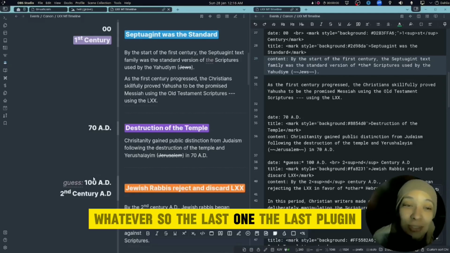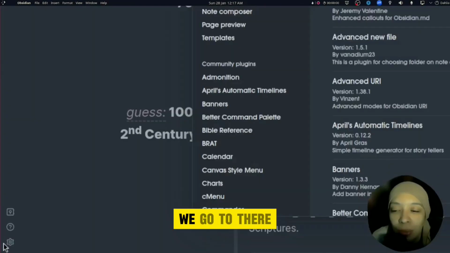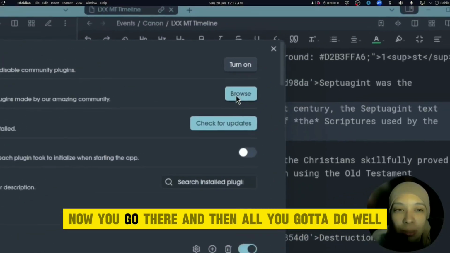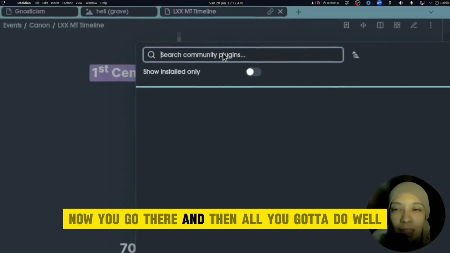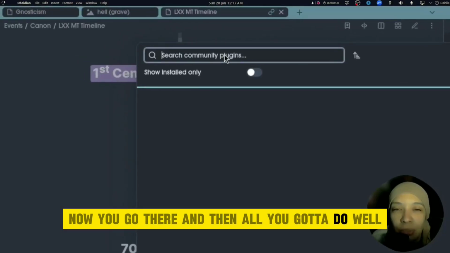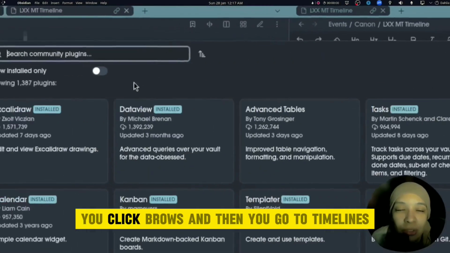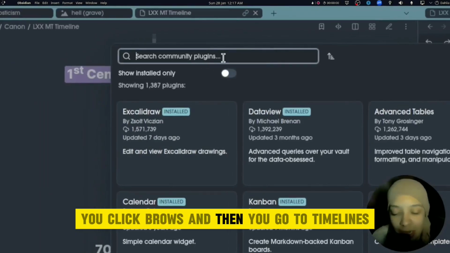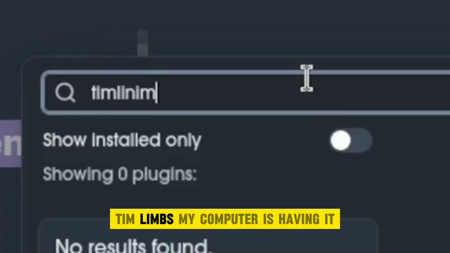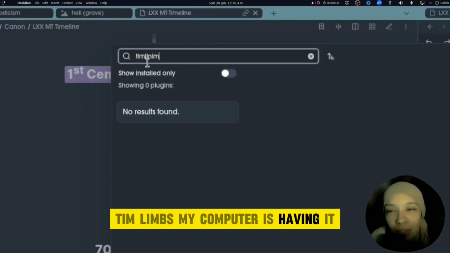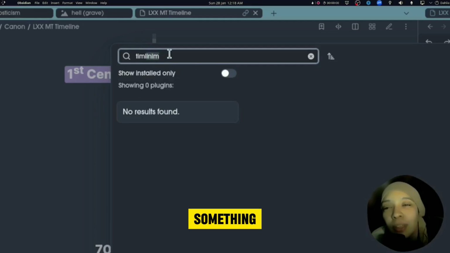So the last plugin, we go to settings, you click browse, and then you go to timelines. My computer's having some trouble.